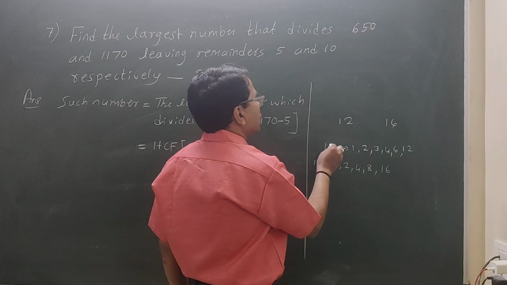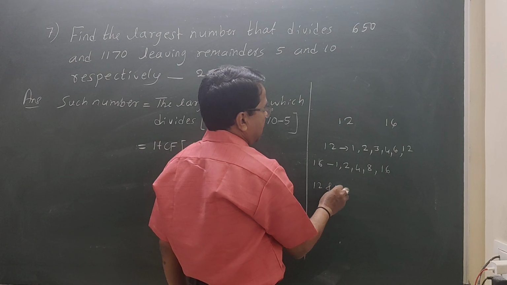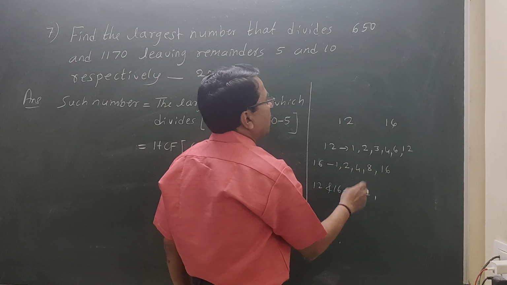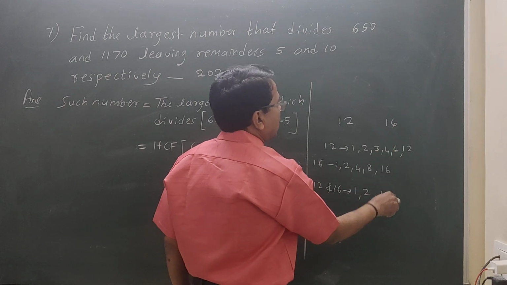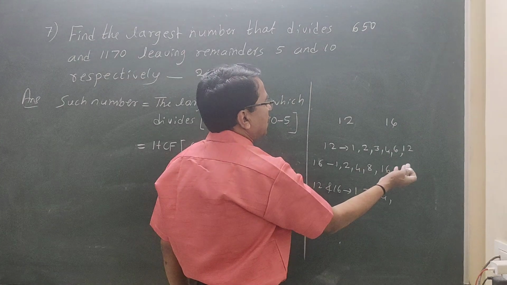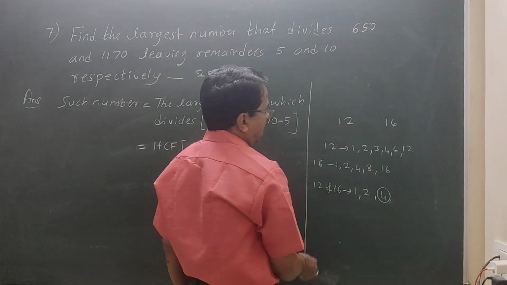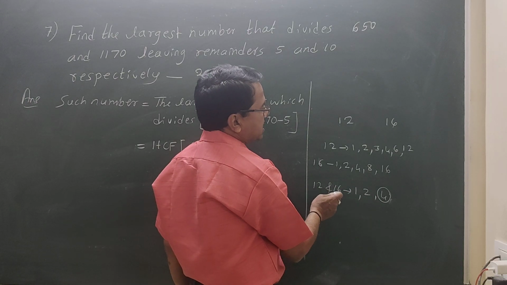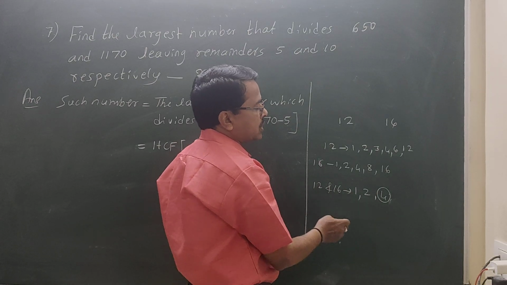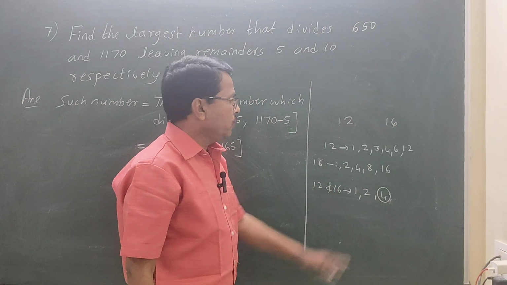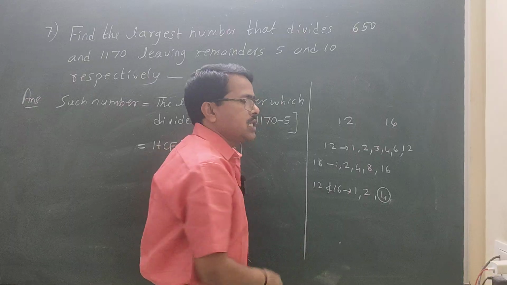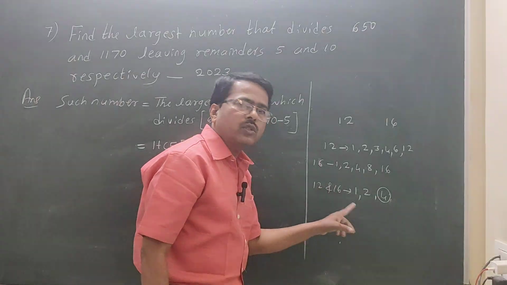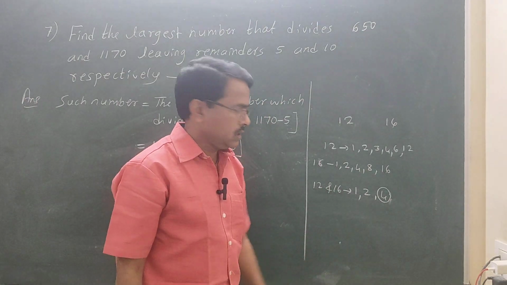So 12 and 16 both are divisible by 1, 2, and 4. Any other number? No. Among these, which is the largest? 4 is the largest. So the largest number which divides both is the HCF, the highest common factor.